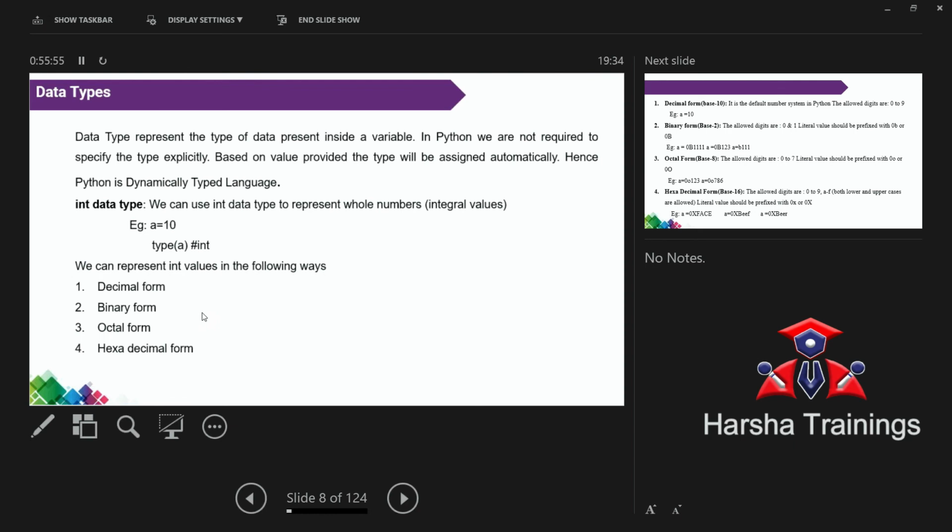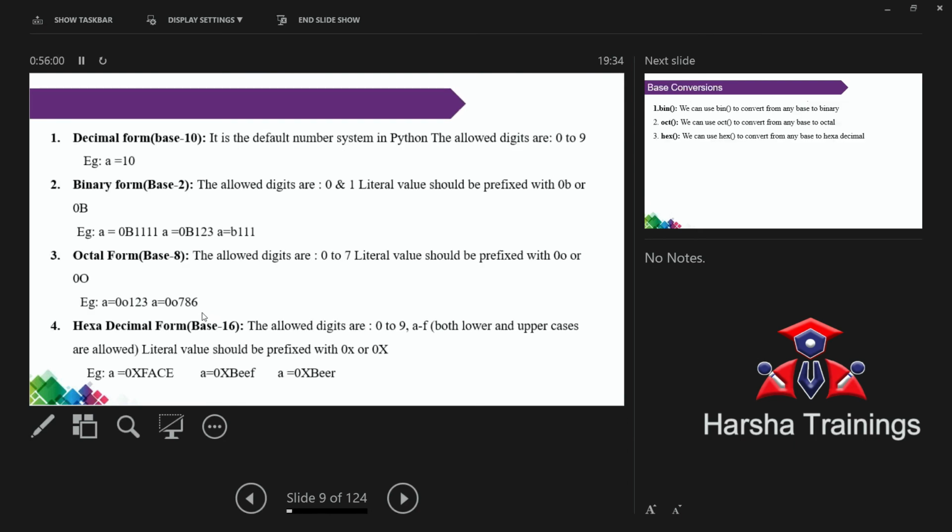By default, we are using which type? Among these 4, we are using decimal. Generally, dec means 10, oct means 8, hex means 6, and decimal means 10, so 6 plus 10, hexadecimal means 16. Binary means 2. Yes, exactly.